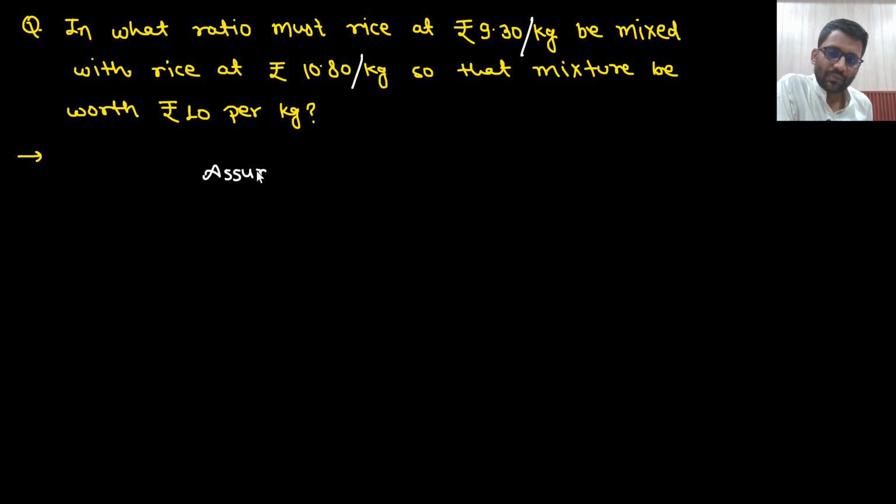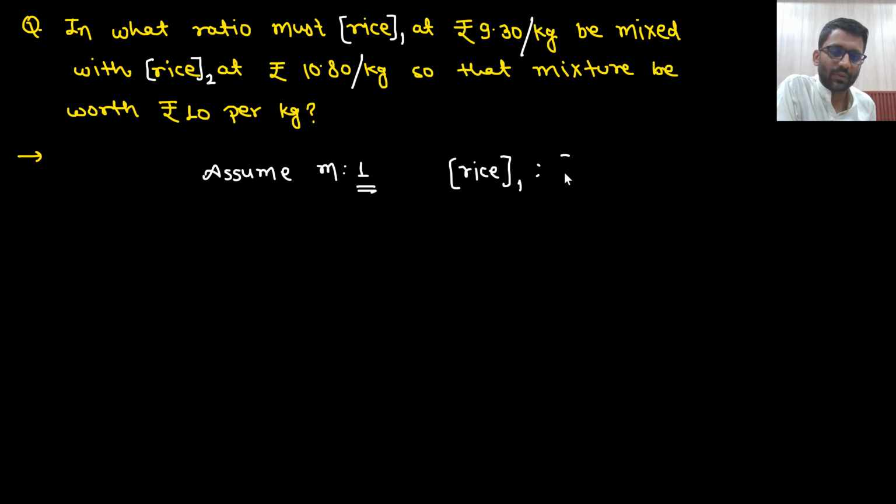Assume M ratio 1 always. Always I will assume M ratio 1. So this I am calling rice 2 and this I am calling rice 1. So I am assuming rice 1 ratio rice 2. Rice 2 is M ratio 1.